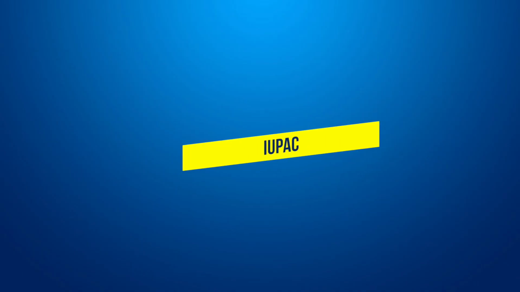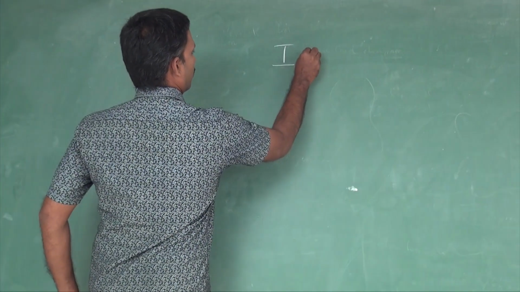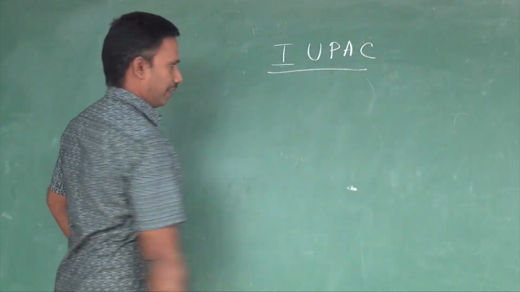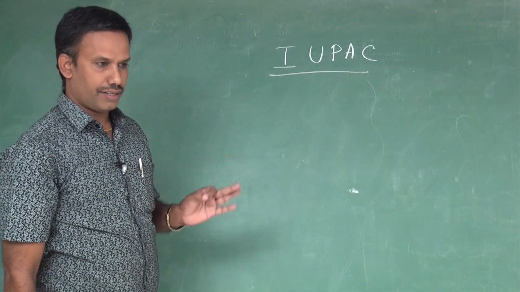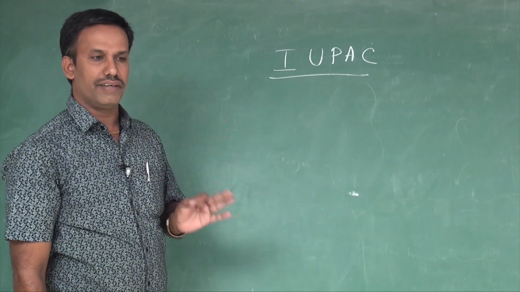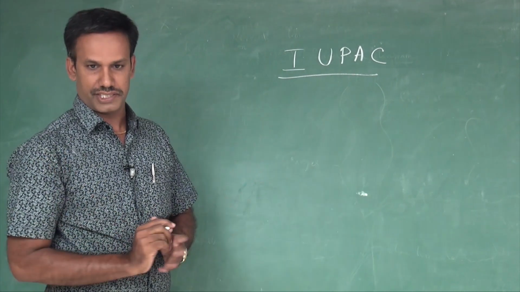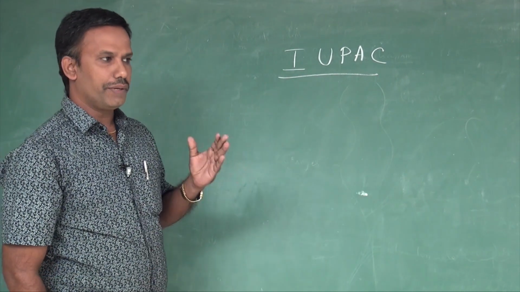It's a big lesson. In that, we are going to see about the IUPAC nomenclature, how to name them, and then preparation of ethyl alcohol. Let us start the class today. IUPAC. Why does it come? In organic chemistry, it is a very essential area. Without knowing this, you cannot learn chemistry, first of all.